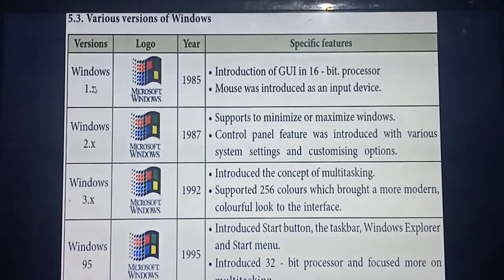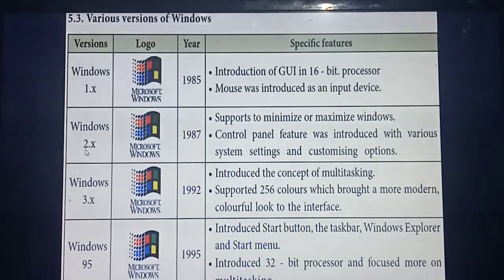What's the version? Windows 1. That is Microsoft Windows. Which company introduced it? Microsoft. In the year 1985 itself they introduced this Windows 1.x. What are the features? Here, a graphical user interface and a 16-bit processor. How many bits did they use? 16-bit. In this year they also introduced which input device? The mouse as an input device. Understood? If you read it one time, you can write it by yourself.